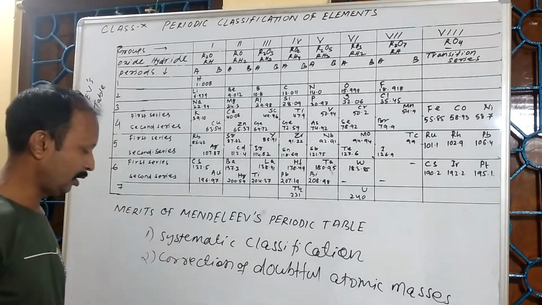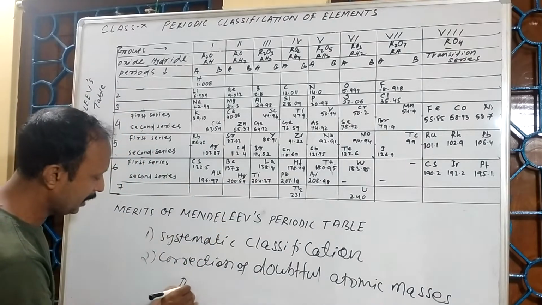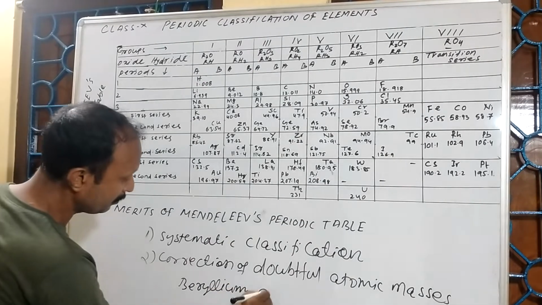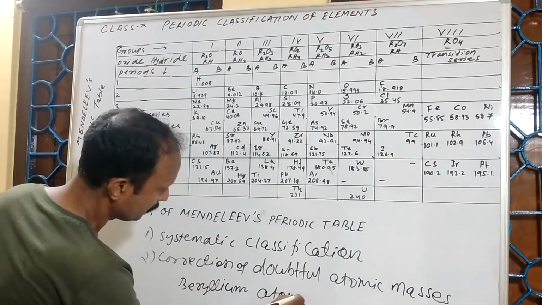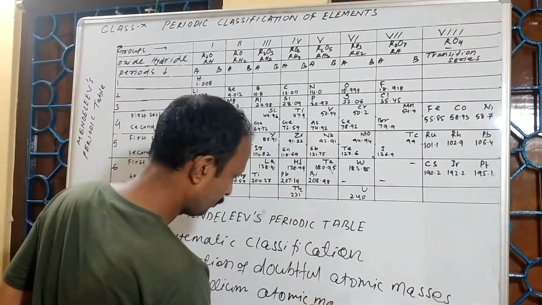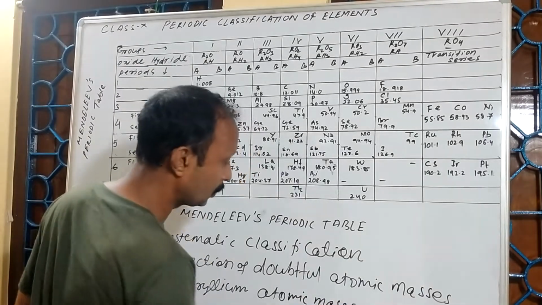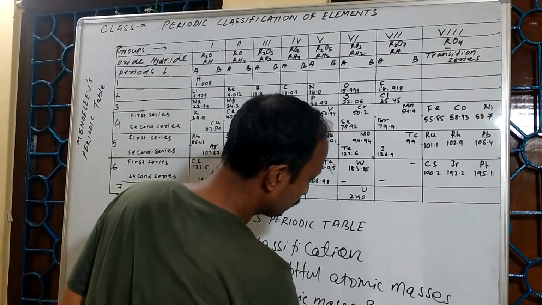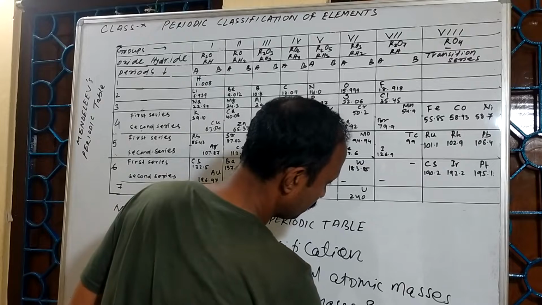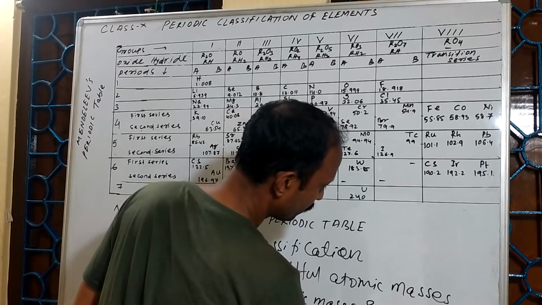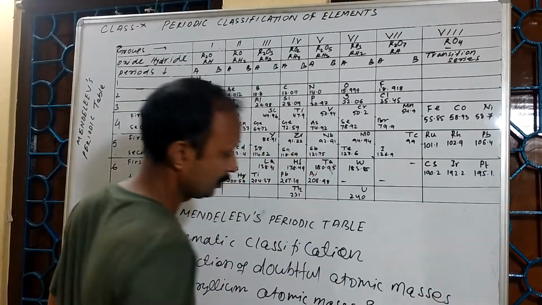For example, beryllium. Its atomic mass is equal to equivalent mass into valency.